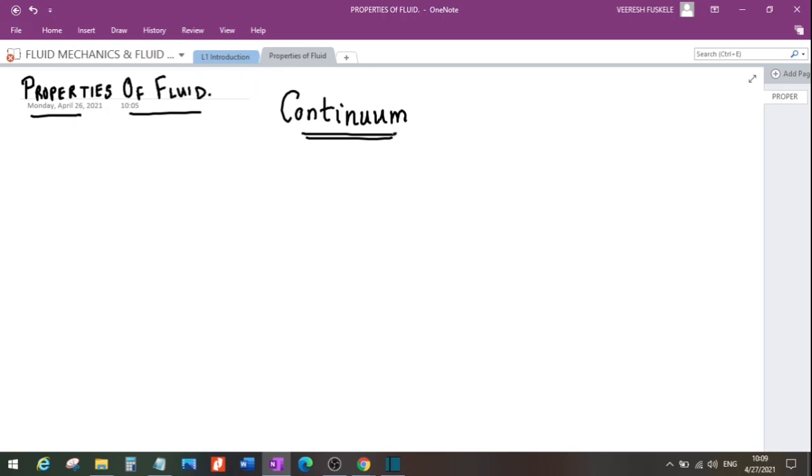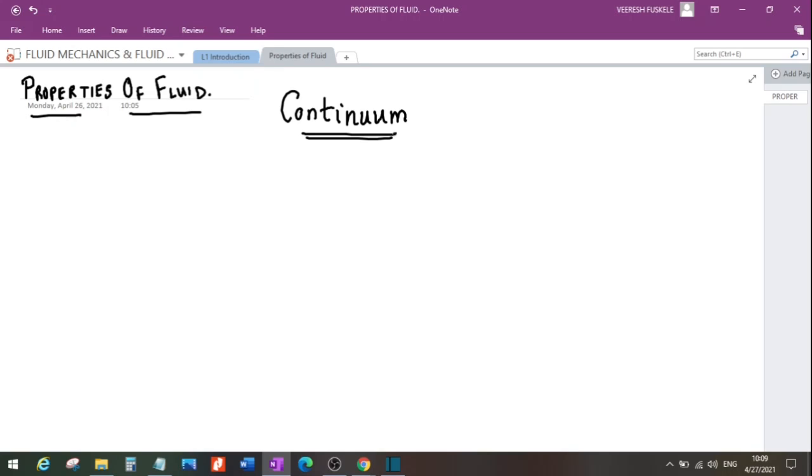And these molecules are in constant motion, especially in liquid or gases. In solid, they are closely bound. But in liquid and gases, these molecules are in continuous motion, and they are undergoing collision with each other, right?